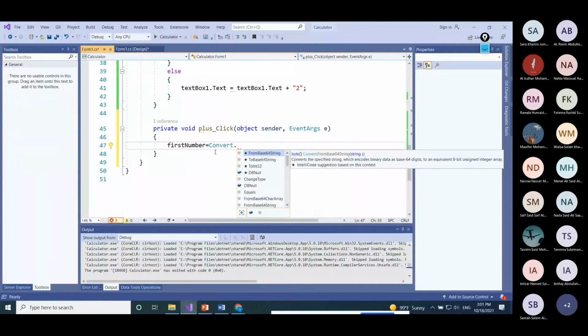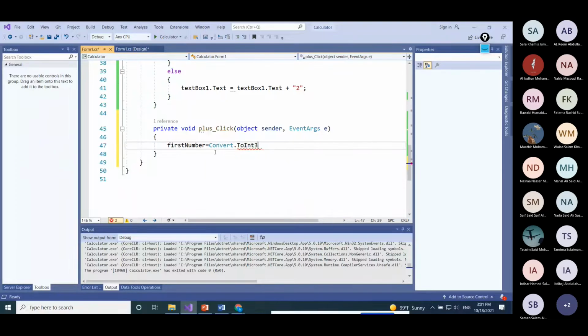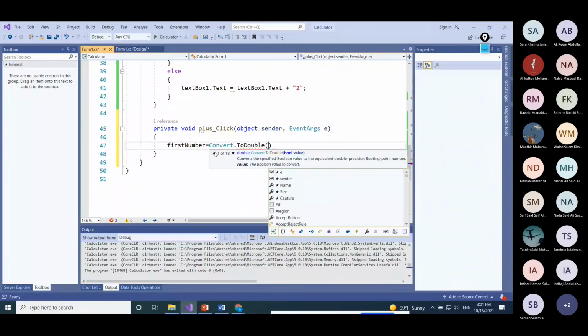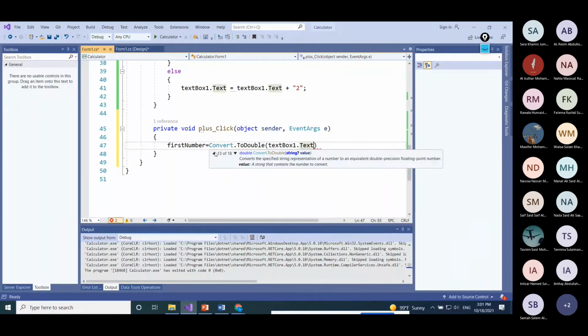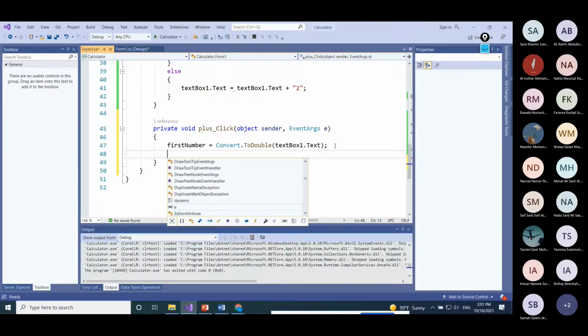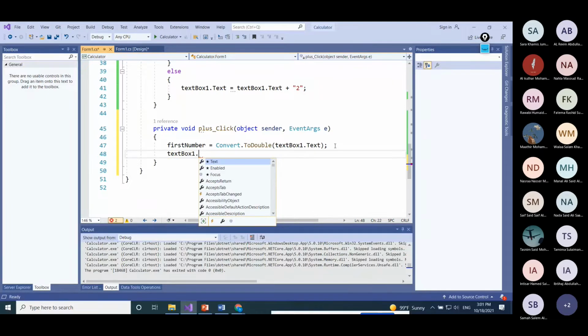You see here, this one will convert to integer. This one will convert to integer. But we don't want to convert to integer, we want to convert to double. Then which value to convert? The value inside textBox1.Text. That value we need to convert and then put it in a variable called firstNumber. I need to make the value of textBox1 now, textBox1.Text equal to 0, so that the second number can come in.